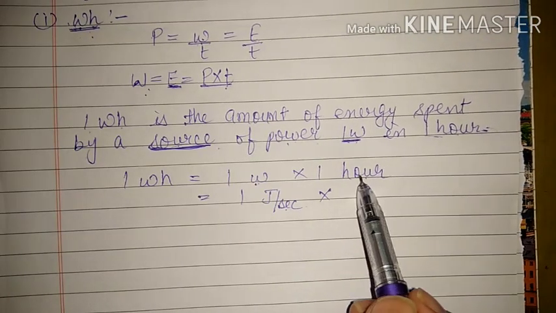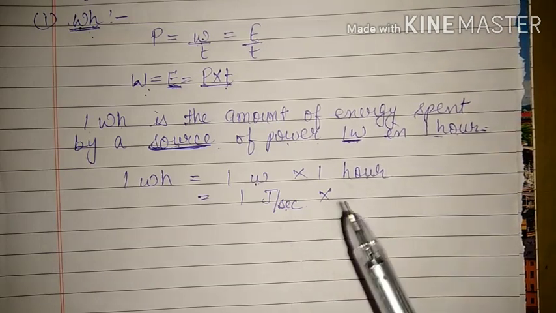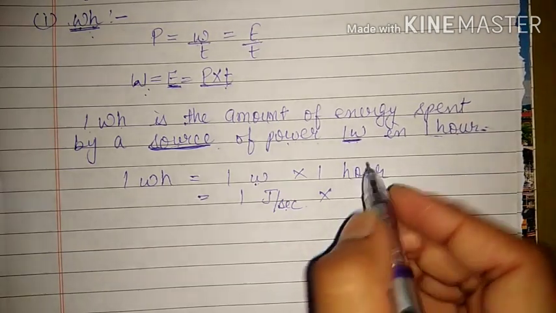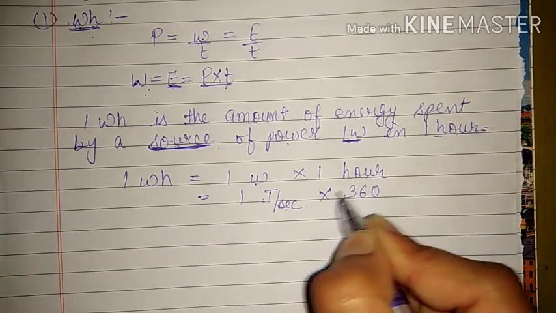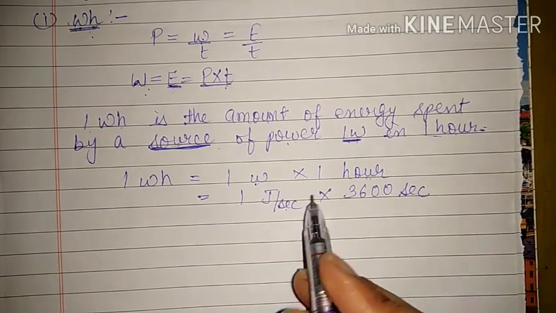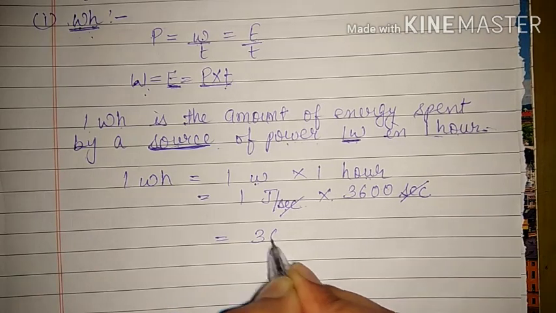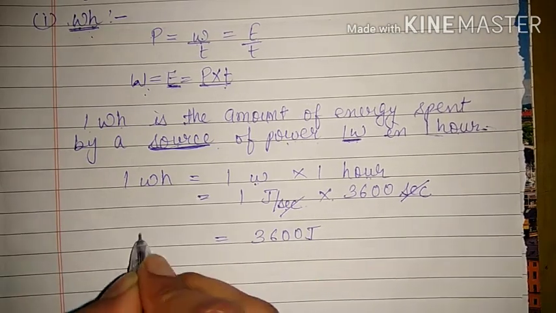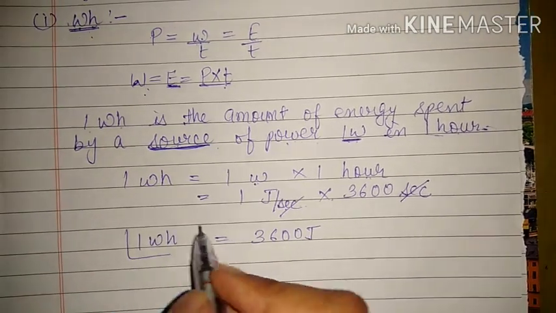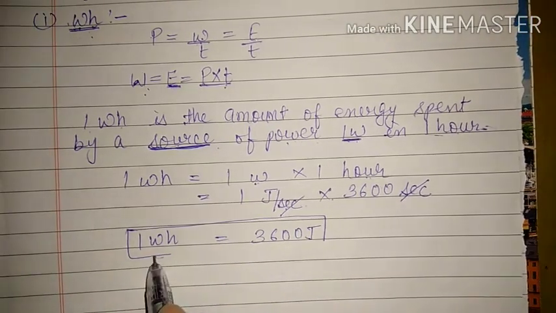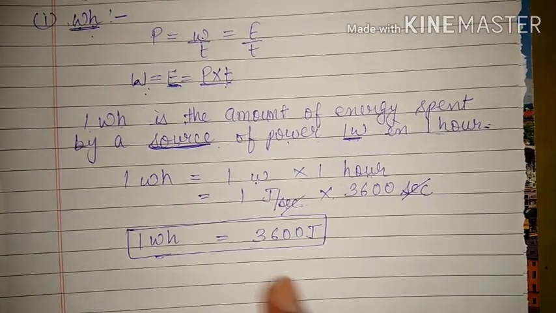So we have to convert this hour into seconds. We know that 1 hour has 3600 seconds. Since this is multiplication, the seconds cancel, and that is equal to 3600 joule. That means 1 watt hour is equal to 3600 joule. This is the relation.